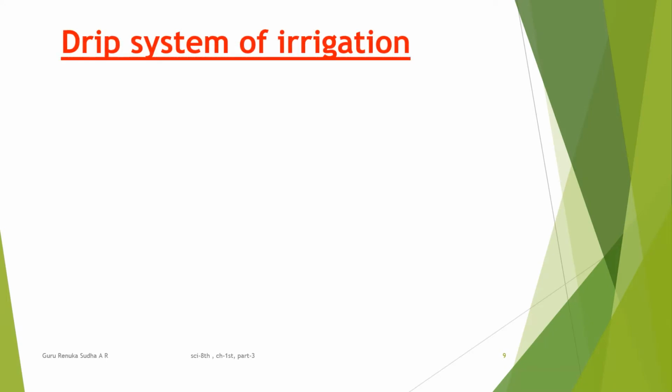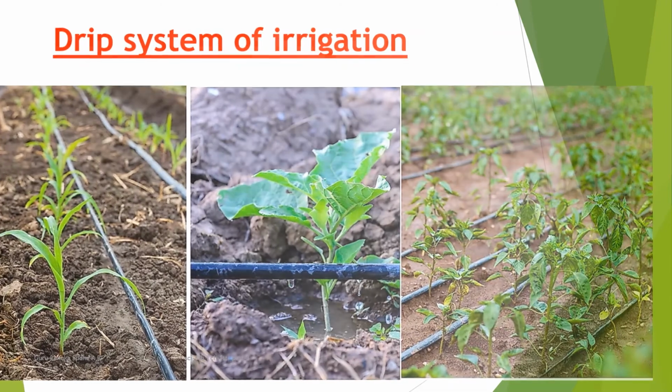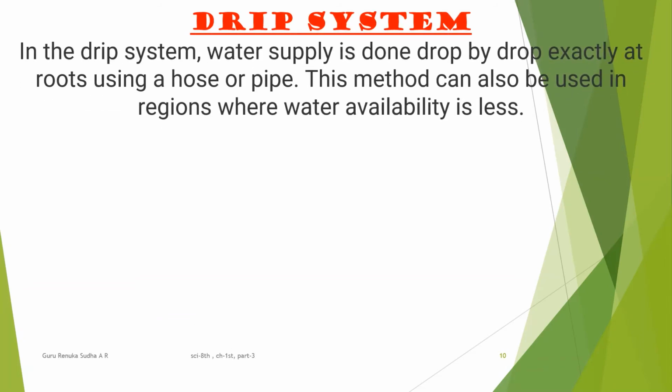So let us discuss another modern method involved in irrigation, that is the drip system of irrigation. See, observe these pictures carefully. You can understand in an easy manner what the drip system is. And if they ask you to explain or define the drip system, you have to write like this. In this drip system, the water supply is done drop by drop, exactly at the roots using a hose